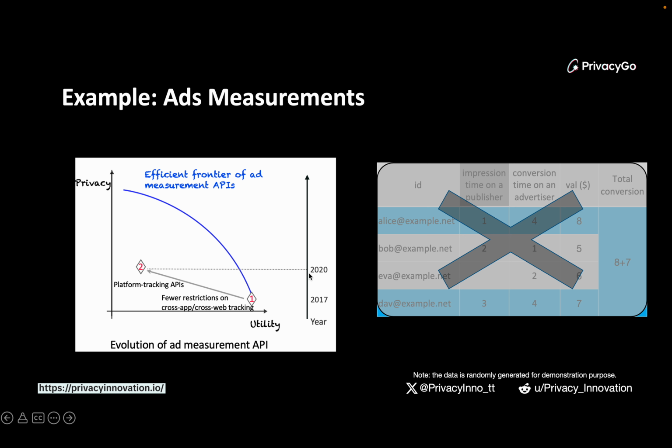Then as the time goes to 2020, as we see, there are more privacy regulations and people are paying more attention to privacy. So the original method, which is to compute everything in plain text, is no longer available. So we see the utility directly drop to almost 0. Another factor is that in the year 2020, a lot of restrictions were also applied on cross-app tracking, for example, third-party cookies. For all of these reasons, the previous solutions basically do not work anymore.